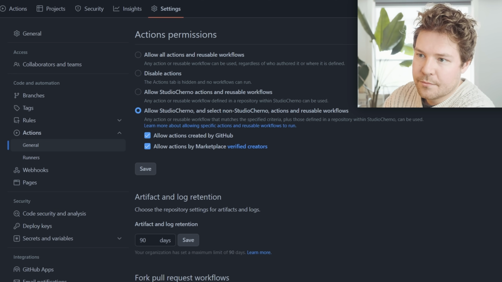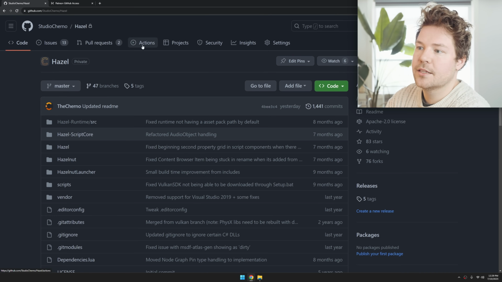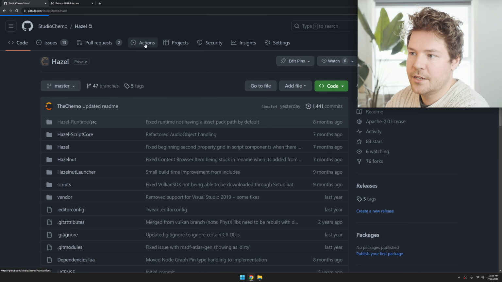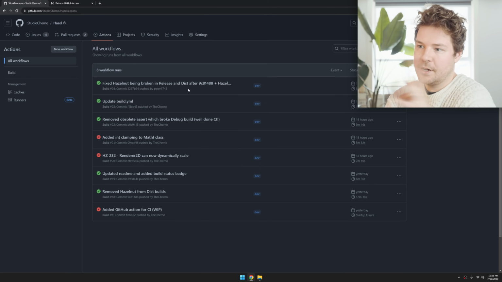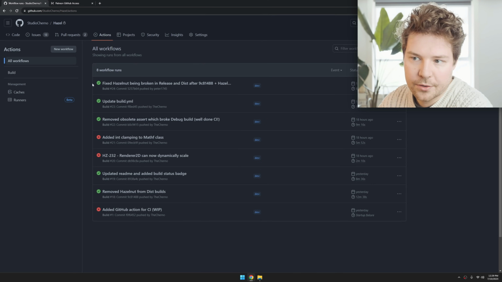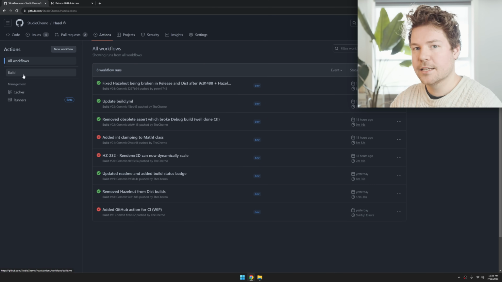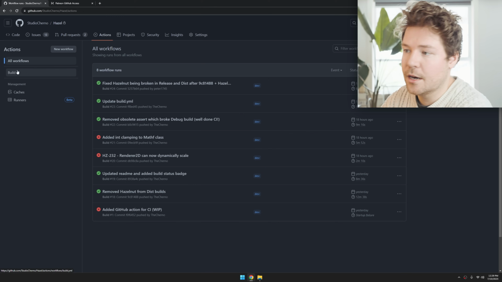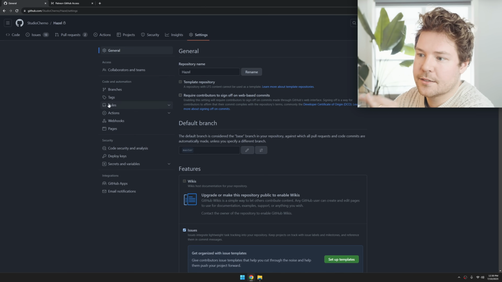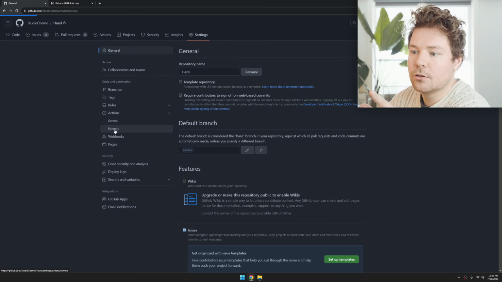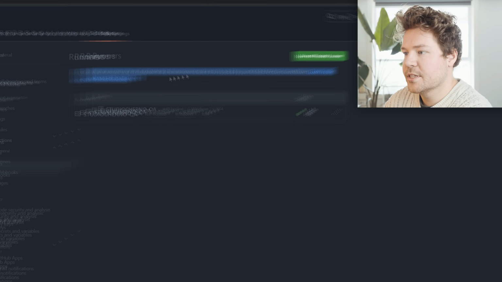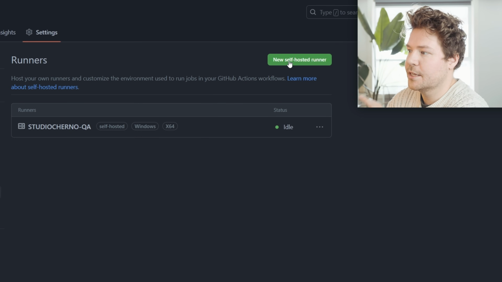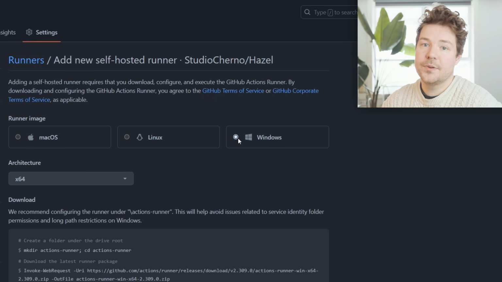Once that is done, if you go back to your repository, you'll see that there is an Actions tab. So over here, you just click on Actions, and here we have the dashboard of all workflows, and here's our build workflow. We'll get into that in a minute. But the first thing that I ended up doing was back here in Settings, under Actions, there's this section called Runners. So under Runners, you can see we can host our own runners here. I had to click New Self-Hosted Runner, and then the setup is really easy for that.